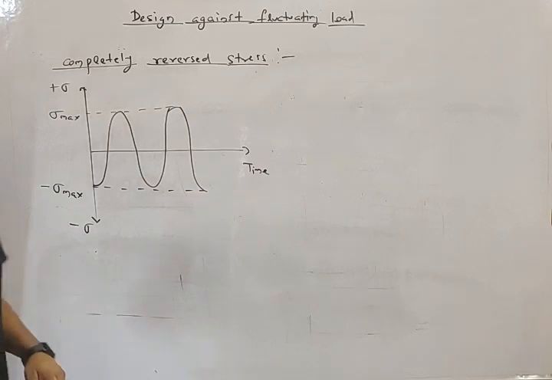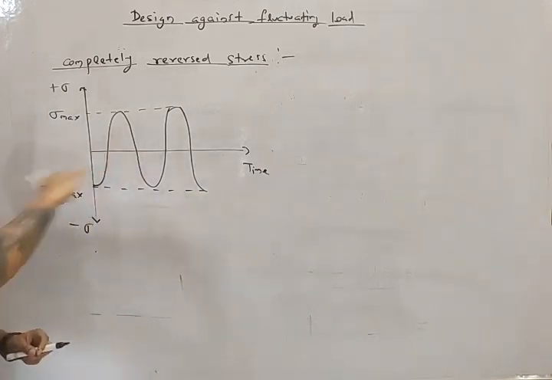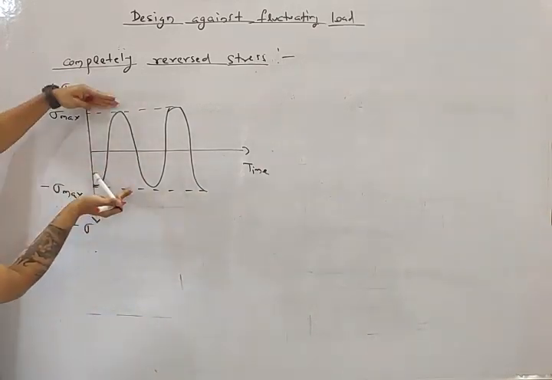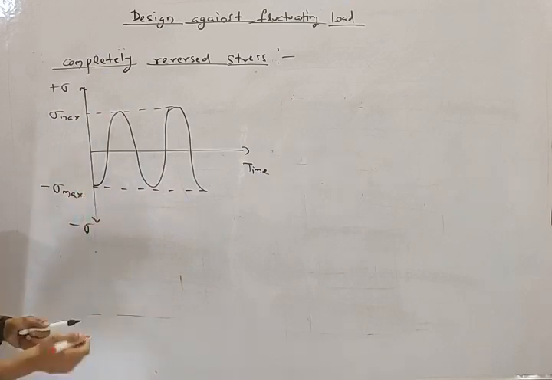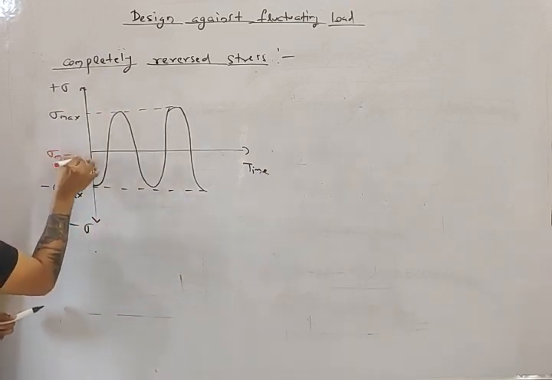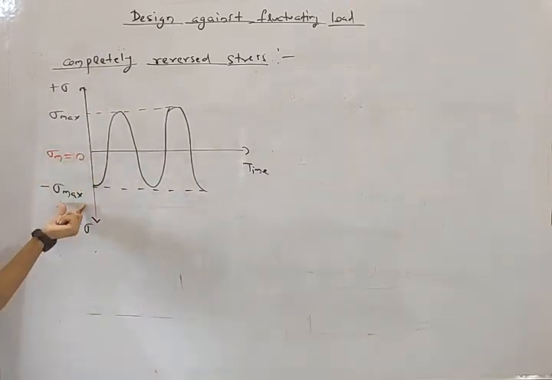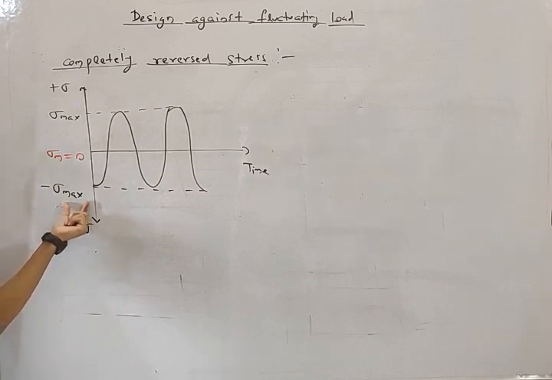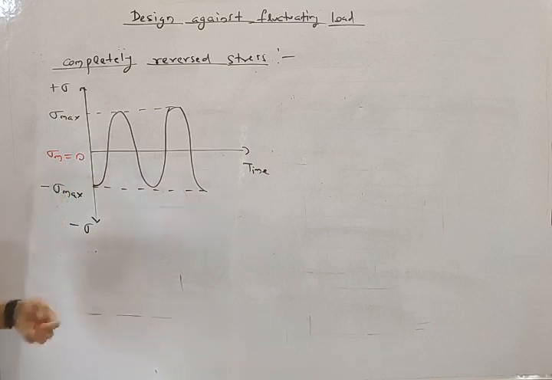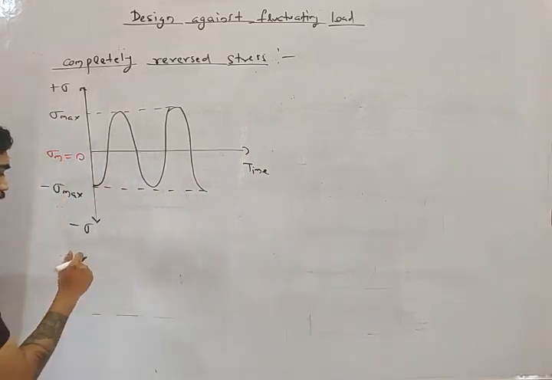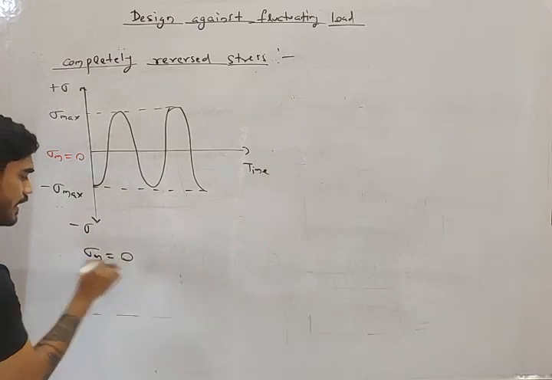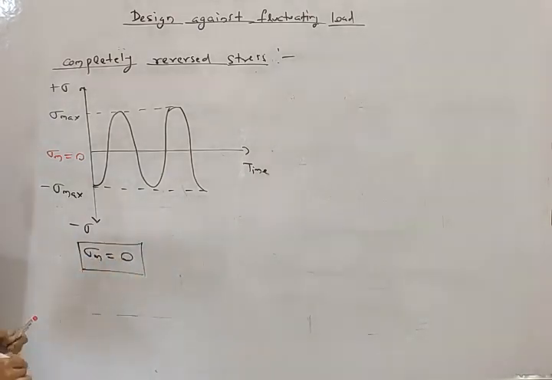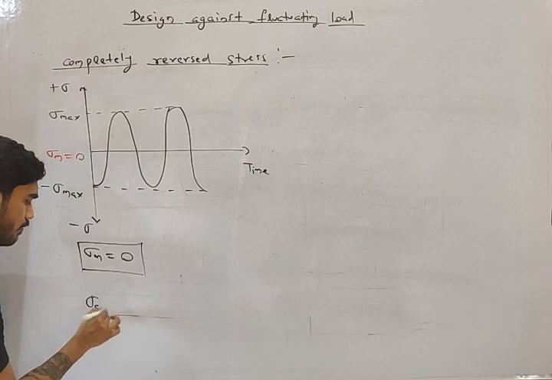Now my friend, in this case, what will be sigma m? What will be the center, my friend? Minus sigma, plus sigma. What is the center? Simple. Center will be 0 because sigma minimum is minus of sigma maximum. So if you add these two, average will be 0. So sigma m, sigma mean in this case, is equal to 0. And what will be sigma a, my friend?